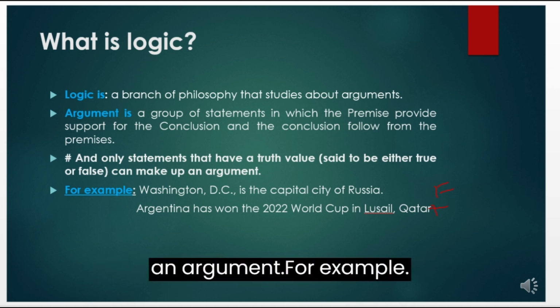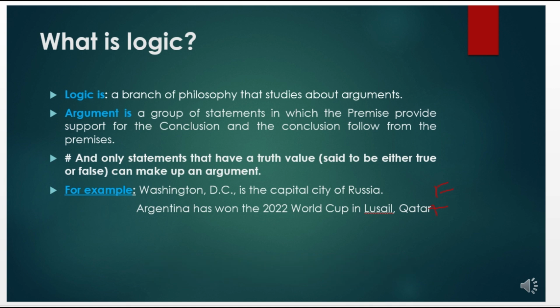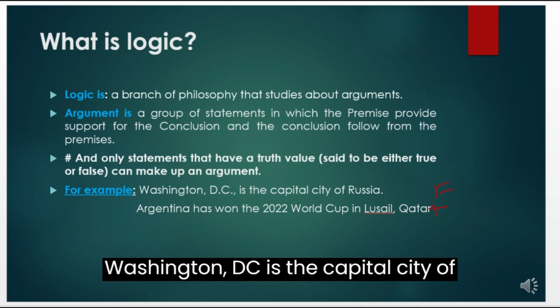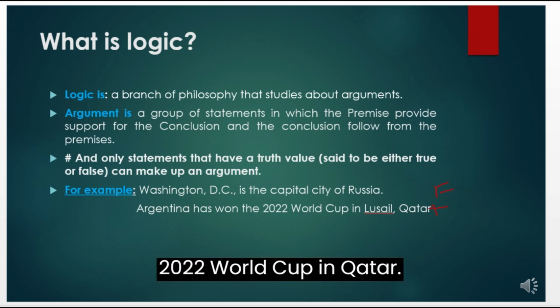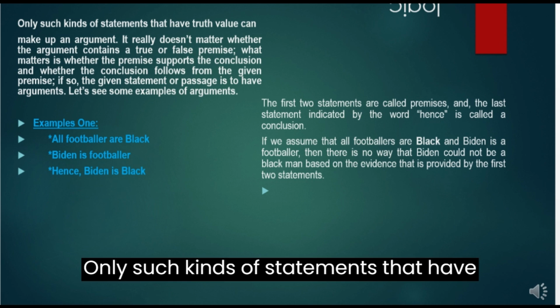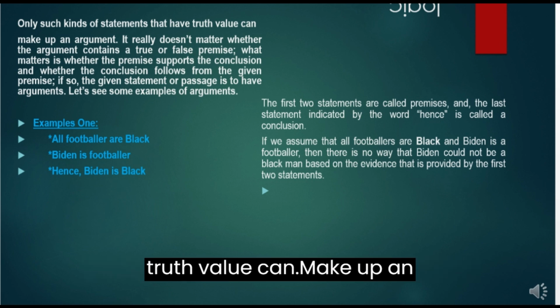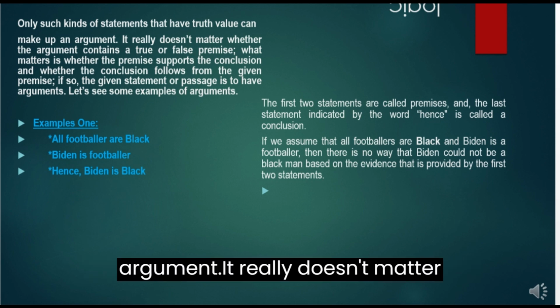And only statements that have a truth value, said to be either true or false, can make up an argument. For example, Washington, D.C., is the capital city of Russia. Argentina has won the 2022 World Cup in Qatar. Only such kinds of statements that have truth value can make up an argument.